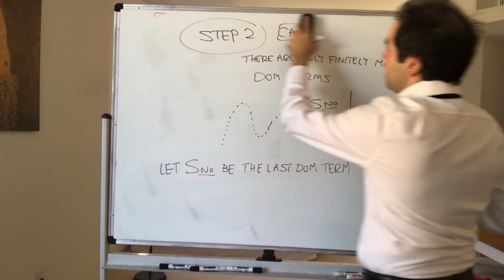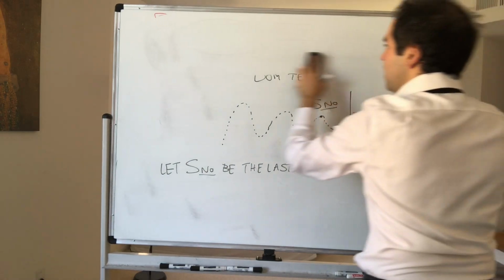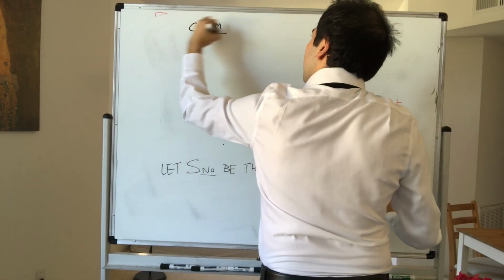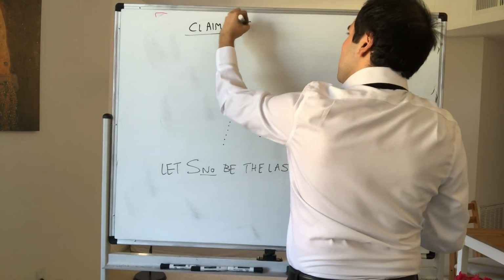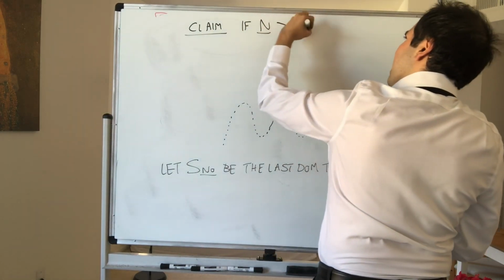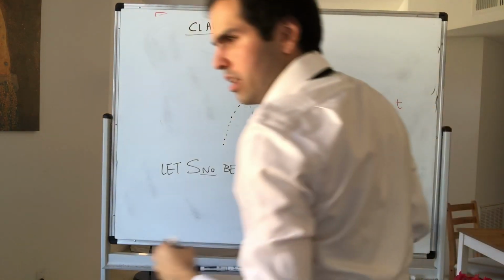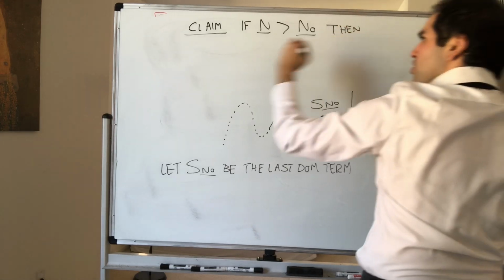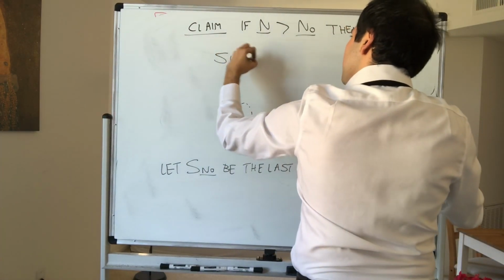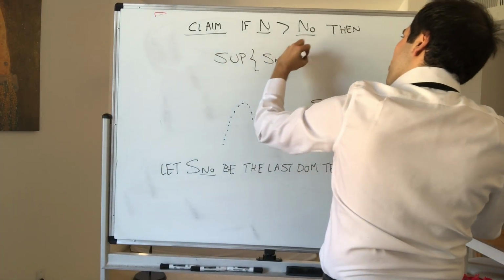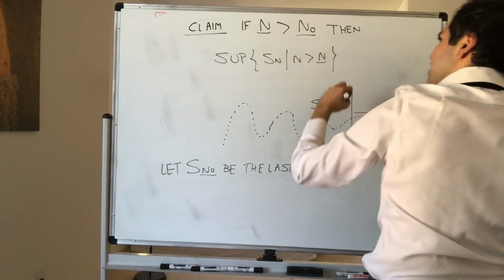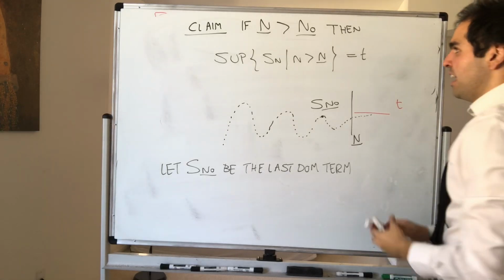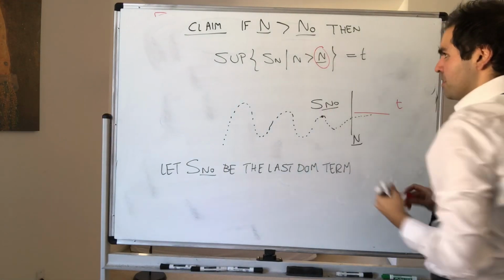In fact, let's do that. Claim: if N is bigger than capital N_0, then the supremum of S_n, where n is bigger than capital N, equals T. In other words, it doesn't depend on capital N anymore.